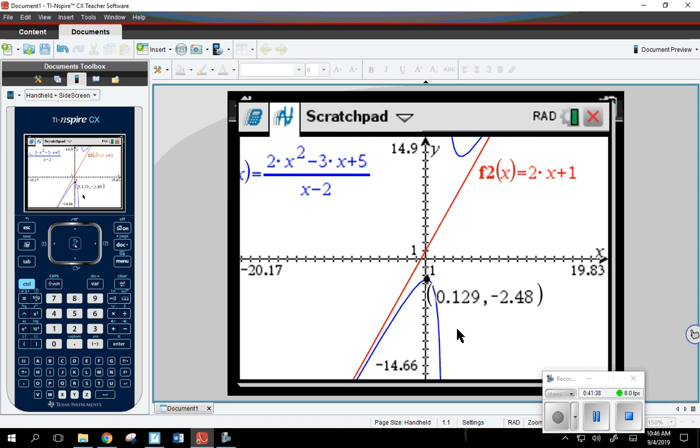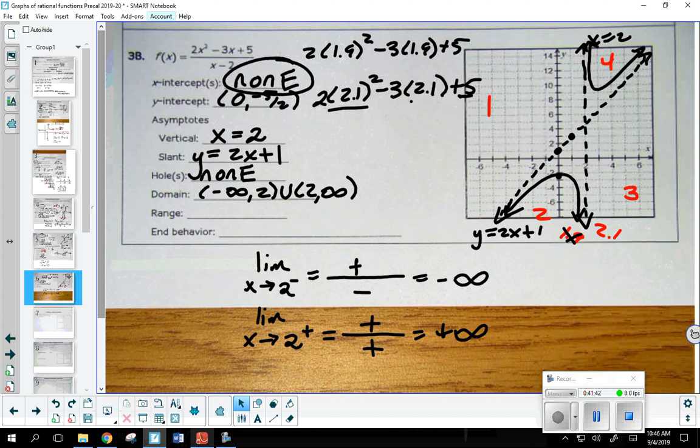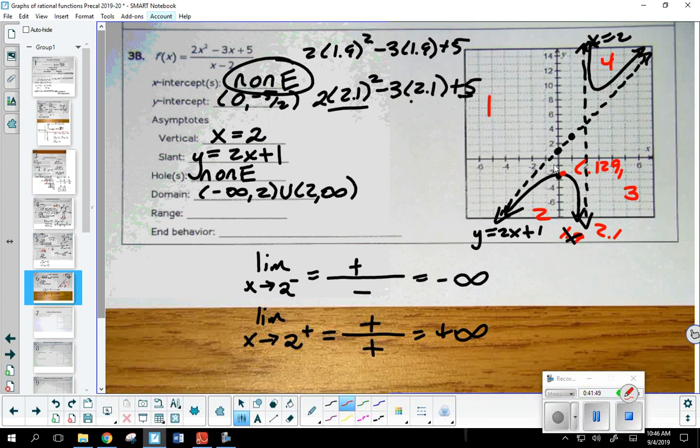You would do the same thing for the other one, but this point right here ends up being 0.129, and then negative 2.48. And this point up here, I think I'm a little further off on it. This one here should be 3.87 for the X value, and then 12.48 for the Y. So I definitely went further down on that branch than I needed to.